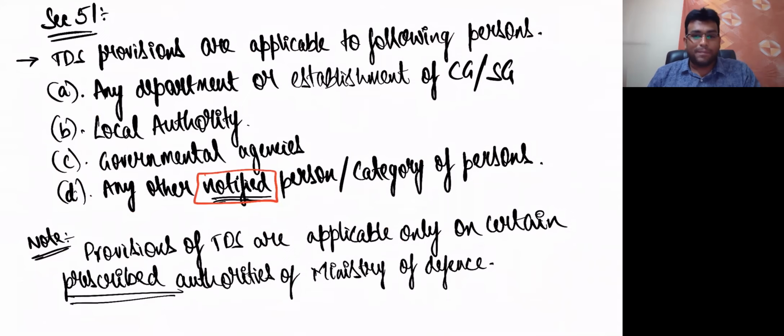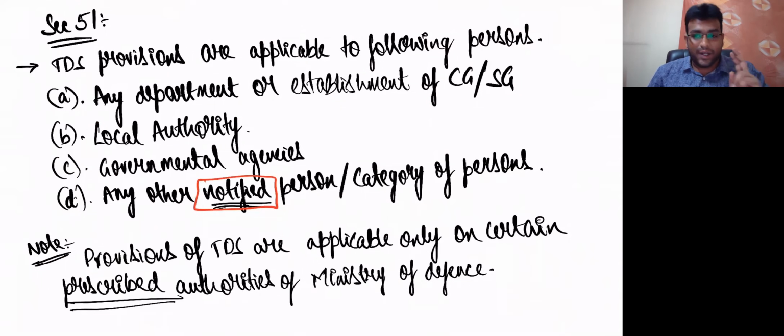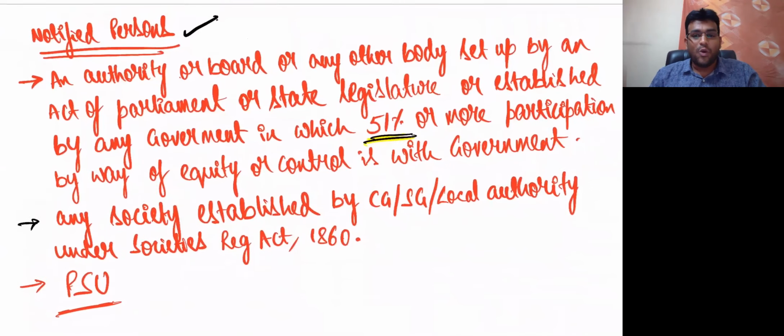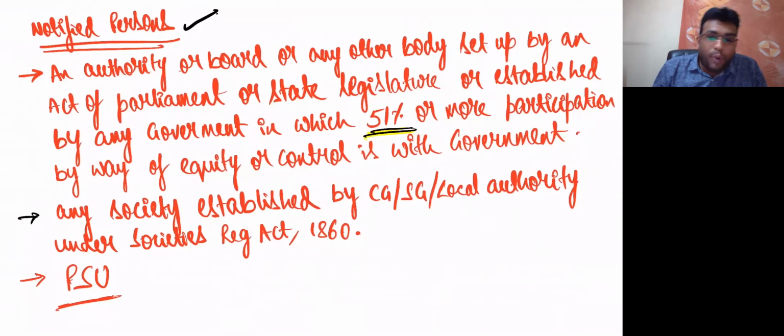Number one, any department or establishment of central government or state government. Second, local authority. Third, governmental agencies. Fourth, any other notified person. Now, who are notified? Let me open that slide now. Who are notified? An authority or board or any other body set up by an act of Parliament or state legislature or established by any government in which 51% or more participation by way of equity or control is with government. Second, society established by central government or state government or local authority under Societies Registration Act 1860. Last point, public sector undertaking. Getting clarity, friends? Speak out.